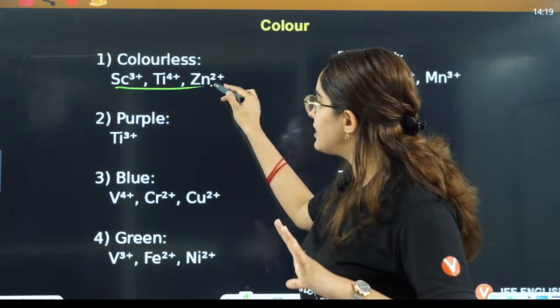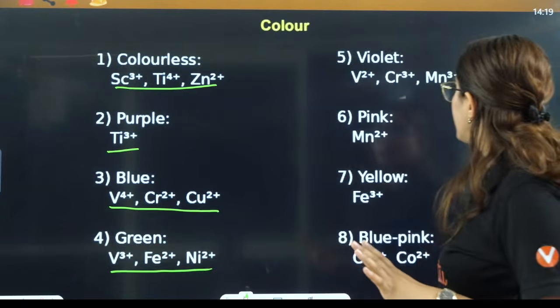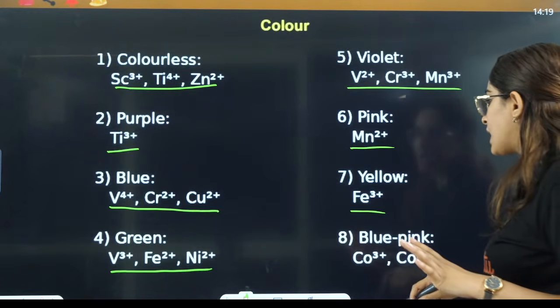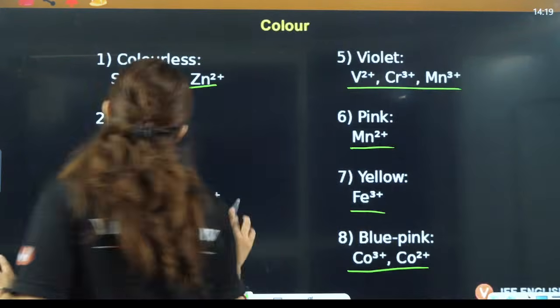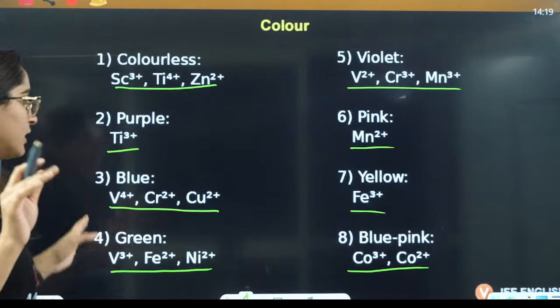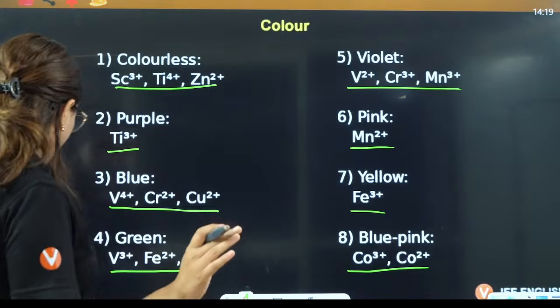These are colorless. This is purple. These are blue colored. These are green colored. These are violet colored. This is pink color. This is yellow color, and this is bluish pink color. This is according to your NCERT data I have given, and NTA relies on NCERT data more than anything else.